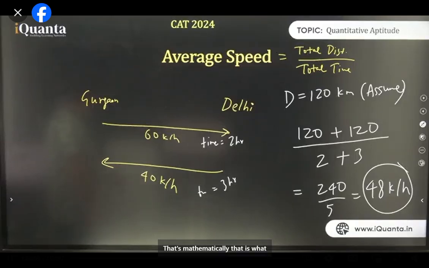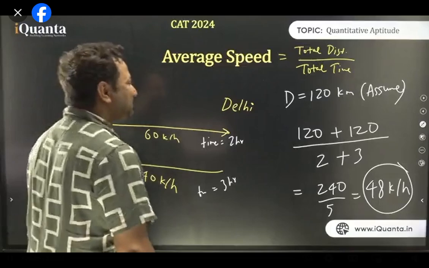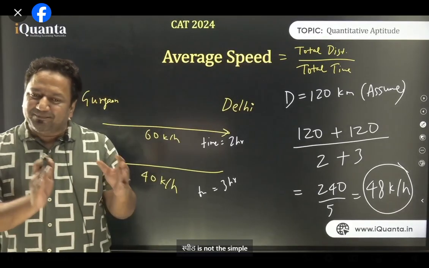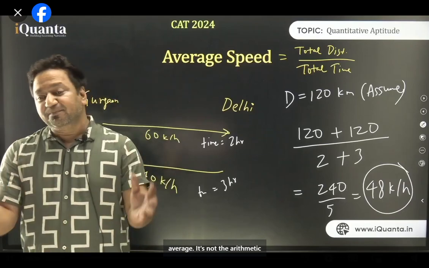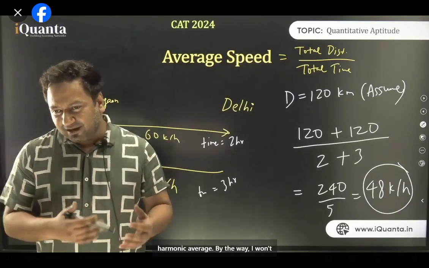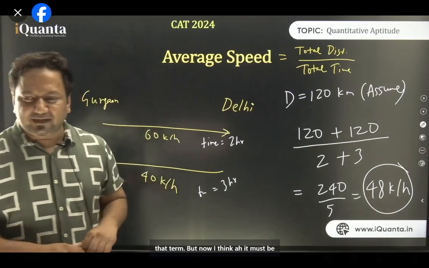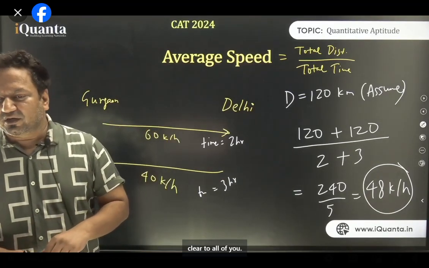That's not possible. Mathematically, that is what they mean, but practically, it's not possible, right? Okay. So average speed is not the simple average. It's not the arithmetic average. The average speed is a harmonic average. By the way, I won't use the term harmonic because that comes in algebra, so let us not use that term. But now I think it must be clear to all of you.